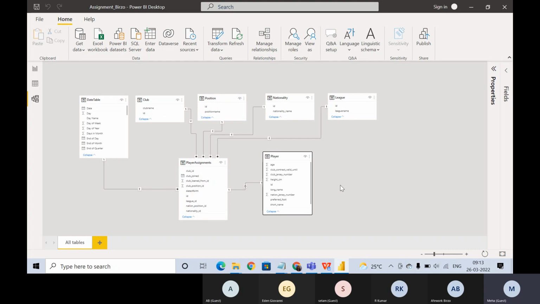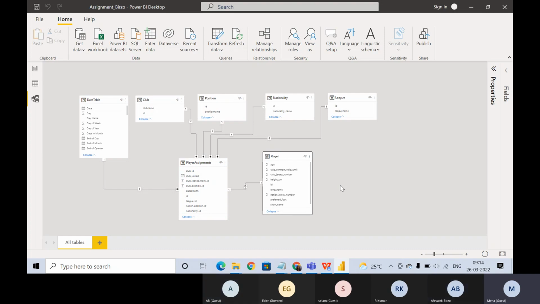Even though we should not merge that, right? Because what will happen is player ID will get mapped to club ID, which is not correct at all. You should always look for the same type of column when merging. Never merge just because the values are the same in both columns. The meaning should be there.